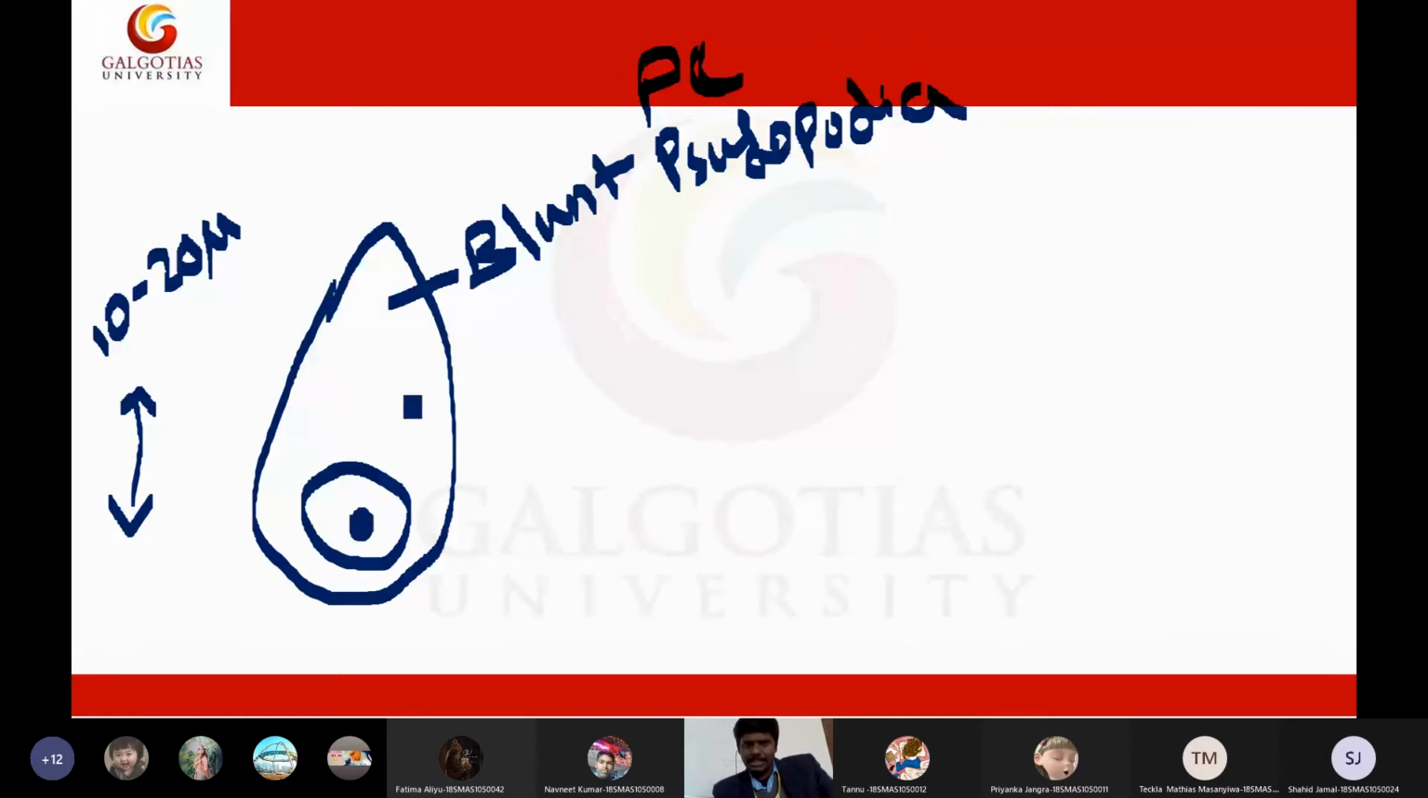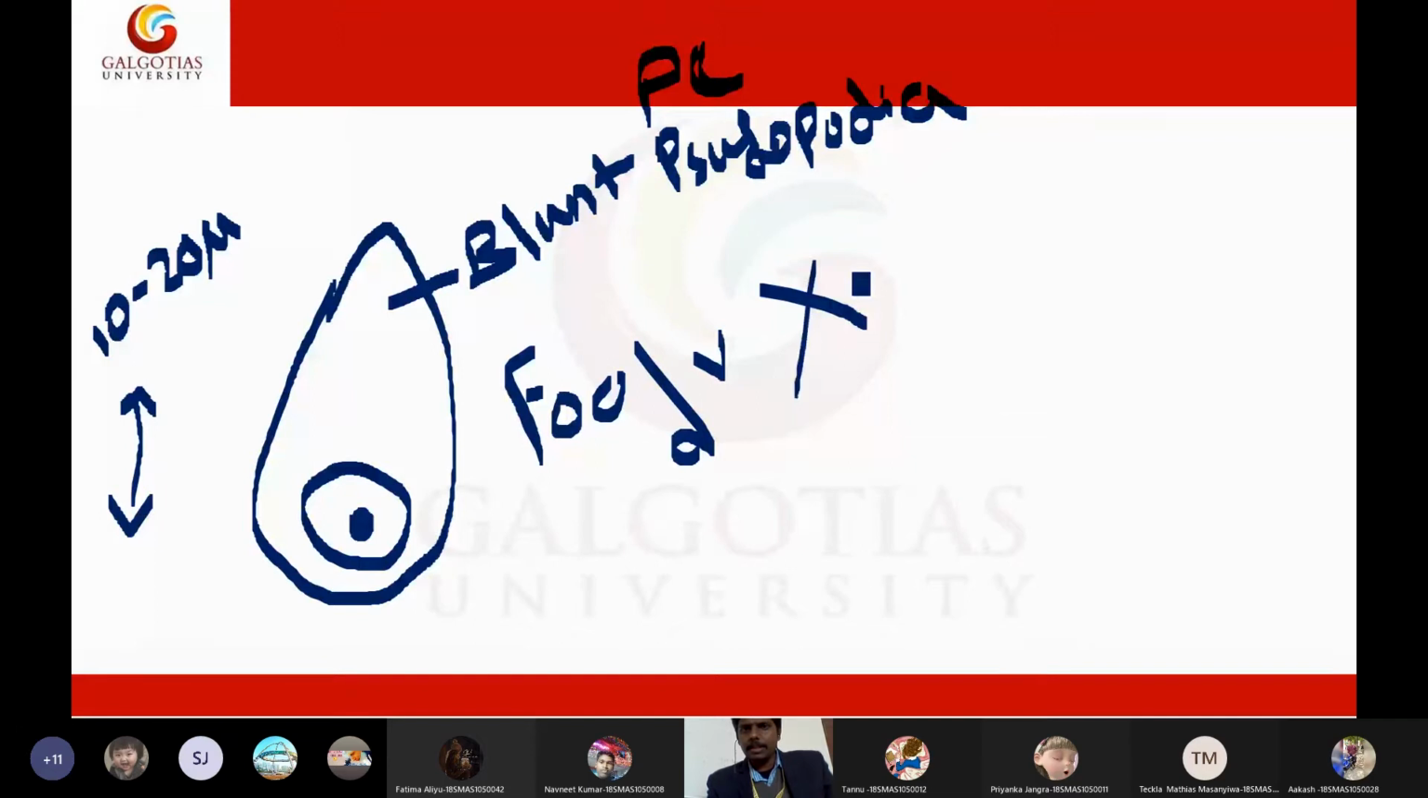And in the pre-cyst, the food vacuoles disappear. Food vacuoles will be absent in the pre-cyst because it will consume all the food to become a cyst. It will use this food to survive during the dormant phase. So in the pre-cyst, you will not see food vacuoles. Food vacuoles are completely absent in the pre-cyst.